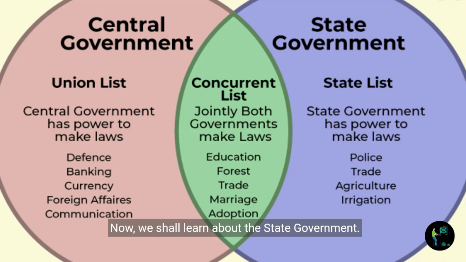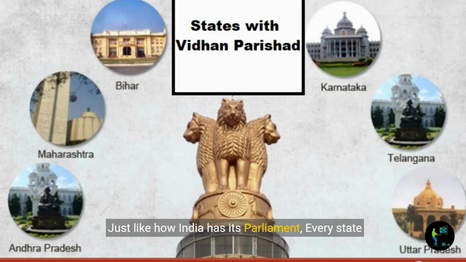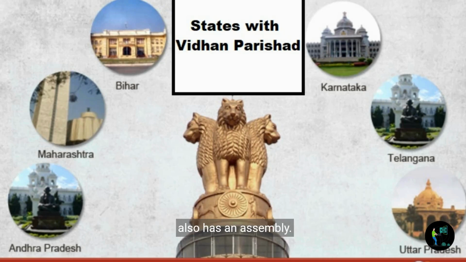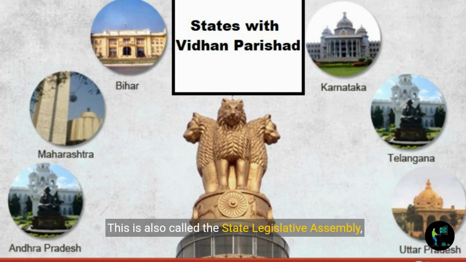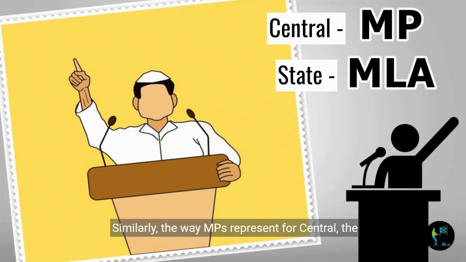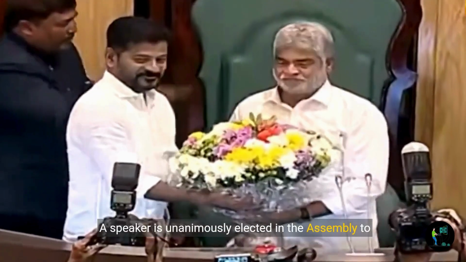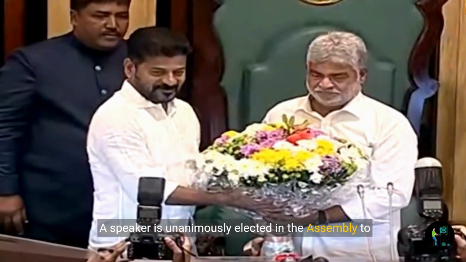Now we shall learn about the state government. Just like how India has its parliament, every state also has an assembly. This is also called the State Legislative Assembly, or the Legislative Assembly. Similarly, the way MPs represent the centre, the State Assembly also has a Member of the Legislative Assembly, or MLA. The MLA has a 5-year term of service. A speaker is unanimously elected in the Assembly to hold hearings.